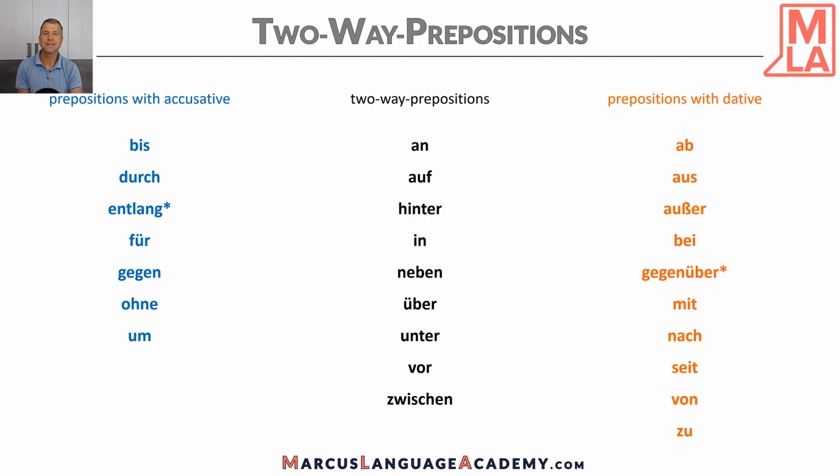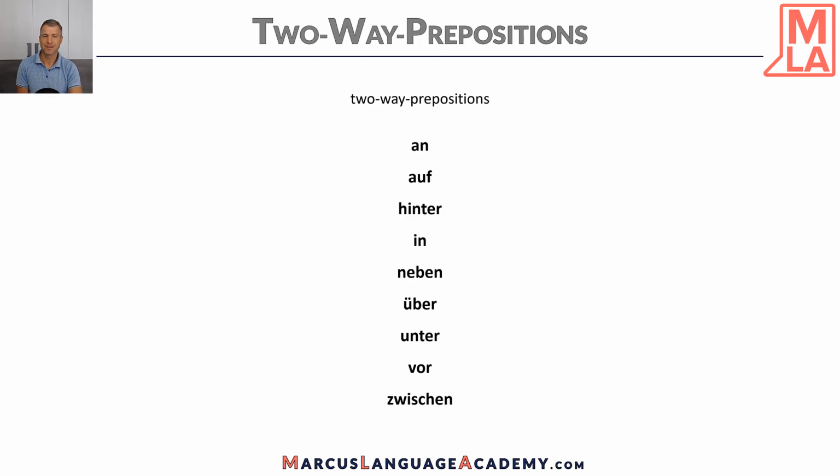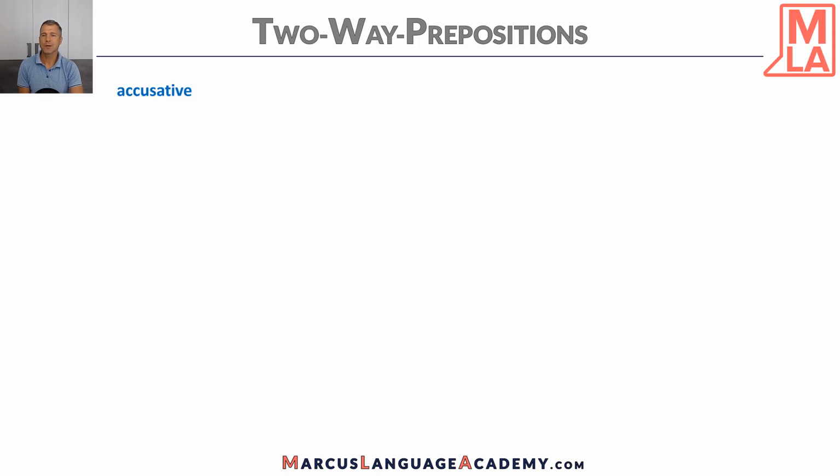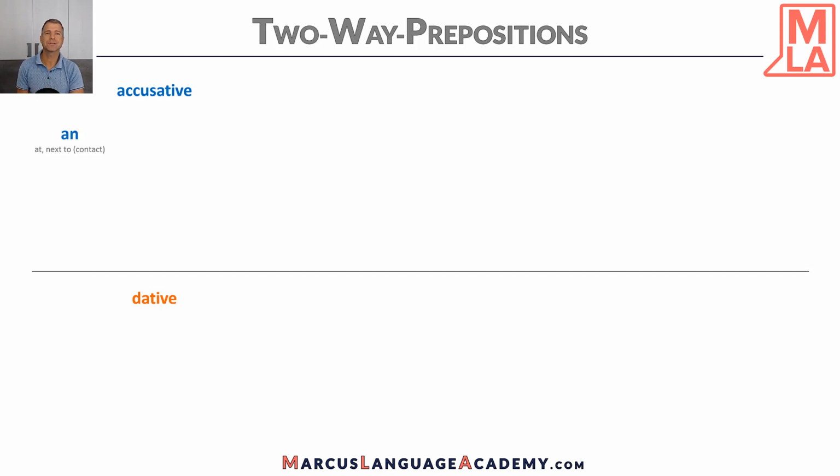Okay, so let's see what they do. And like always, we will see an example. Like I told you, they could take accusative and they could take dative. But how do we decide this? So let's see an example. Our first preposition here is an. So at or next to, but with contact, so an.